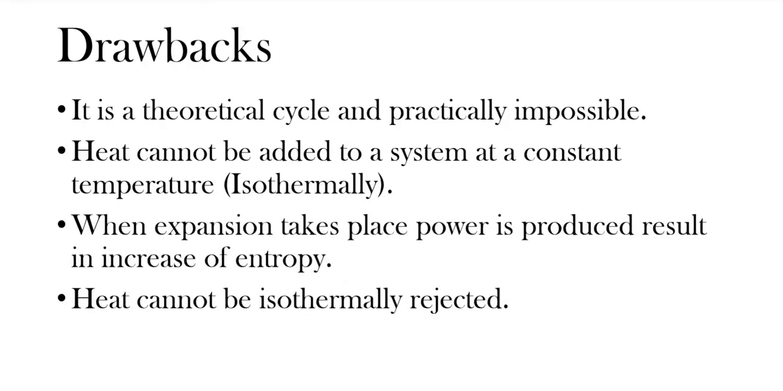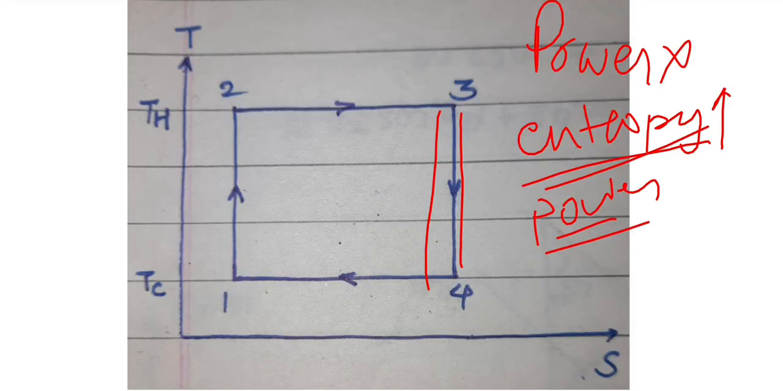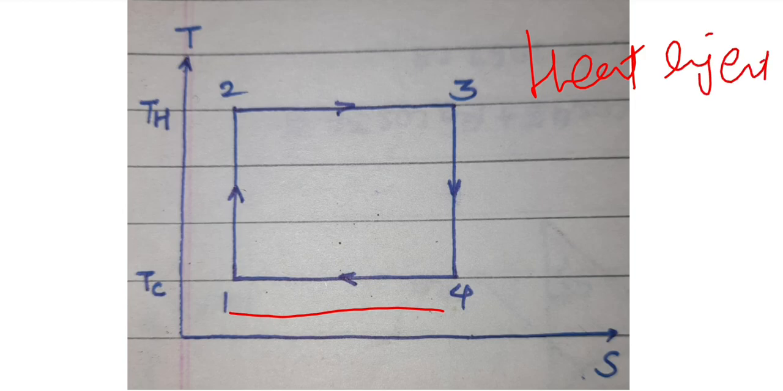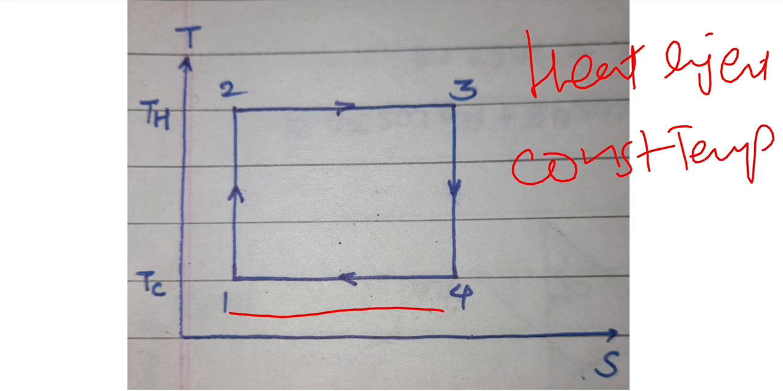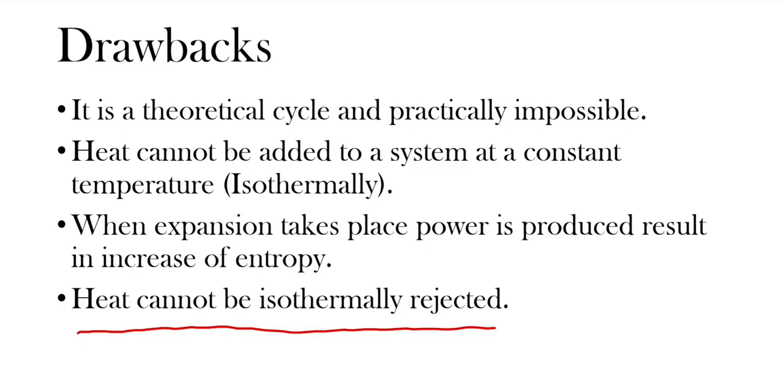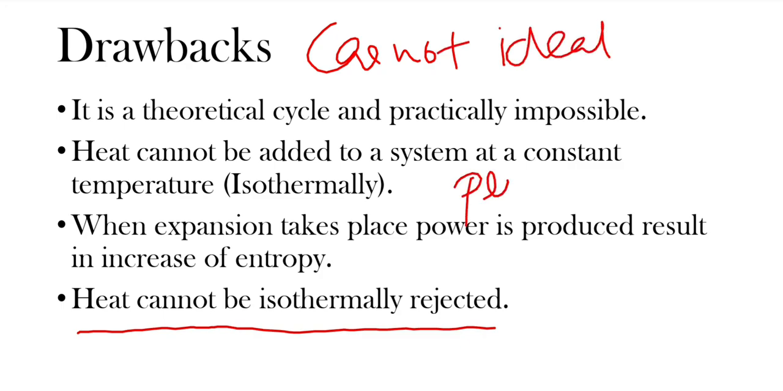Okay. And the last point: heat cannot be isothermally rejected. So what does the statement mean? See here, from 4 to 1, heat is rejected again at constant temperature. When a system is rejecting heat, its temperature should decrease. But here it is given that heat is rejected at a constant temperature. So again it is a flaw. It is practically impossible. Hence, the Carnot cycle is the ideal cycle and practically impossible.